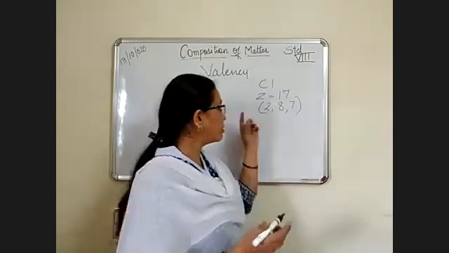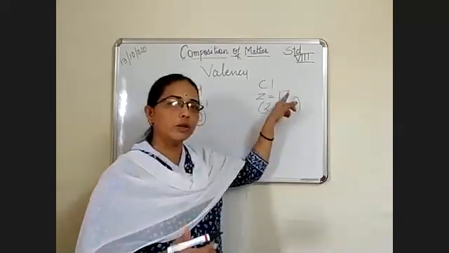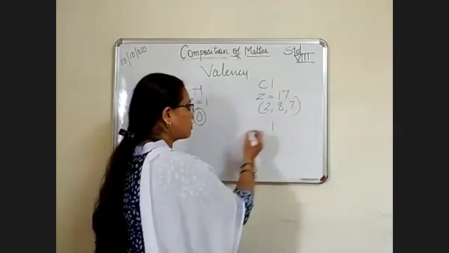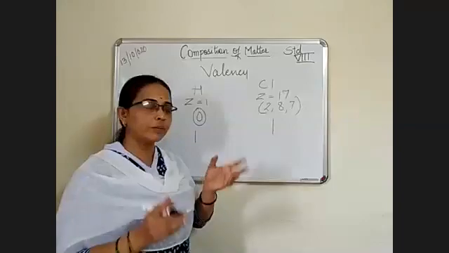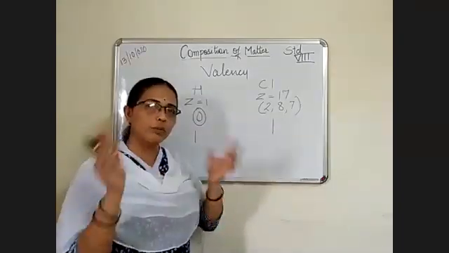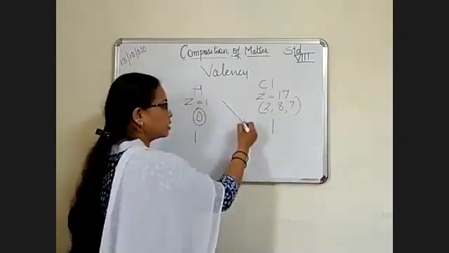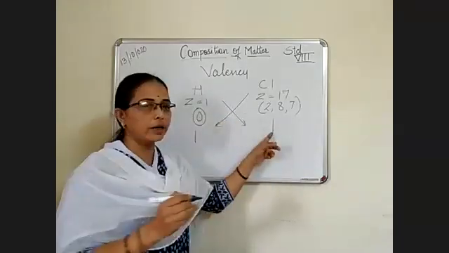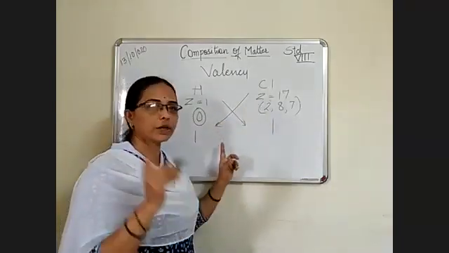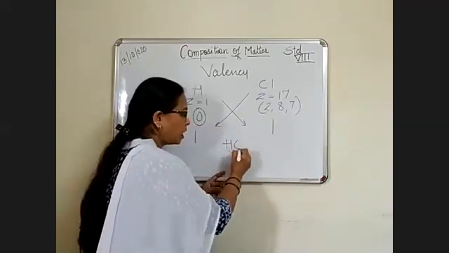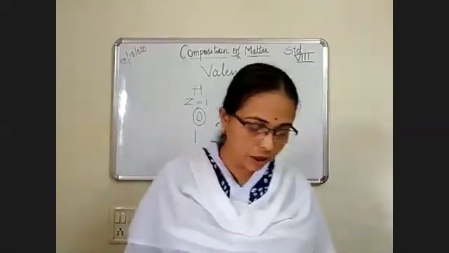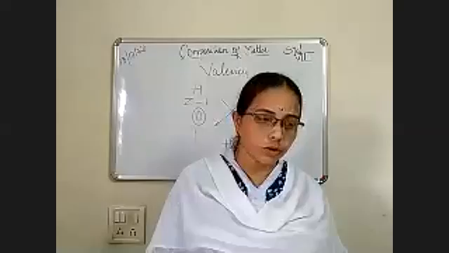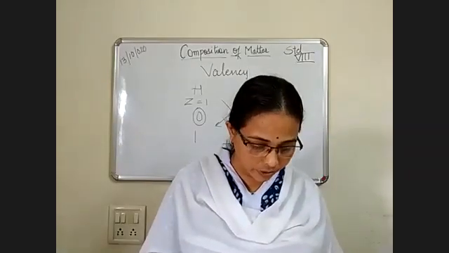Chlorine wants one electron and it cannot give its one electron. So what will they do? Hydrogen will share the electron with chlorine. So this valency is 1, and hydrogen's valency is also 1. Hydrogen wants one electron to complete, and chlorine wants one electron to complete its outermost orbit. So hydrogen will react with one chlorine and chlorine will react with one hydrogen to form HCl, hydrogen chloride. Okay, so that is the formula of hydrogen chloride or hydrochloric acid.